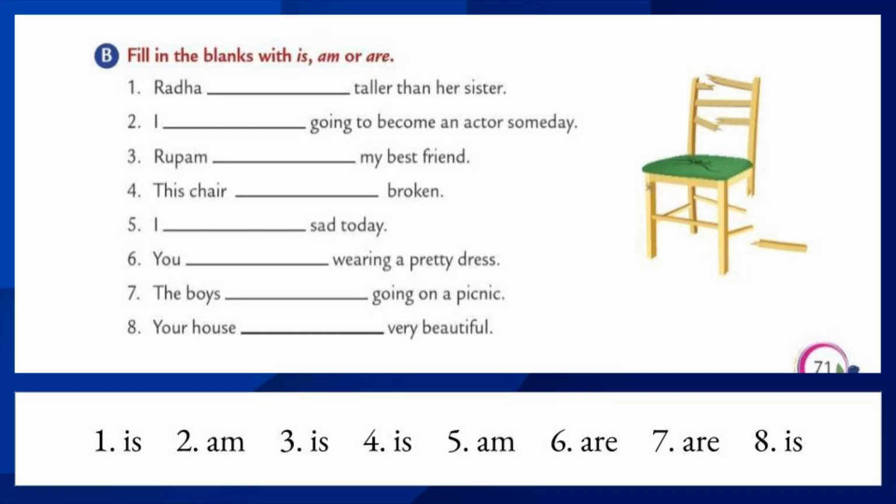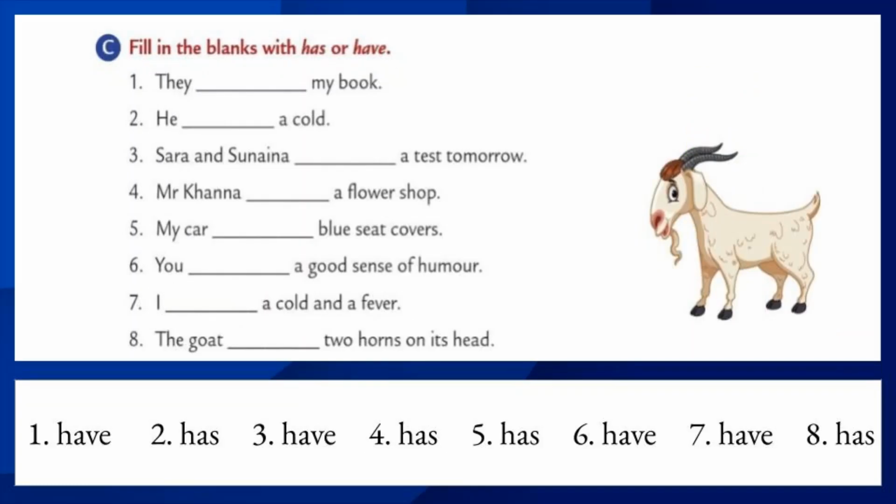Okay students. Now we have completed the second exercise also. Write neatly. I hope you have written very neatly in your grammar book. Always use pencil. Students, we have completed the first two exercises. Now we are going to do the third exercise, that is fill in the blanks with has or have. It means complete the following sentences with either has or have.